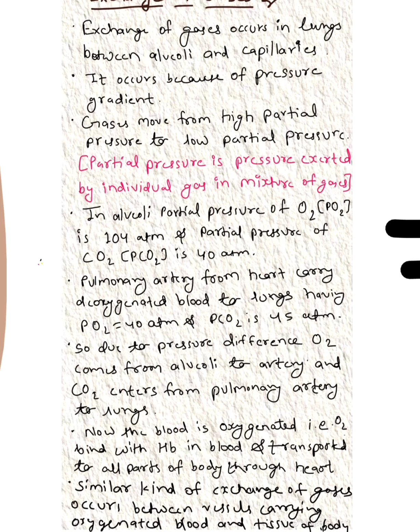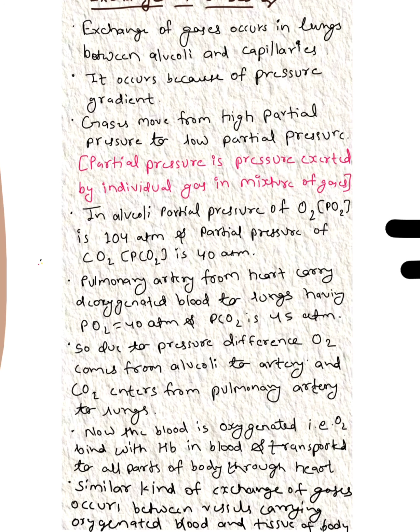Now the blood is oxygenated, that is, O2 binds with hemoglobin in the blood and is transported to all body parts through the heart. And CO2 which is exchanged into the alveoli is released outside of the body.